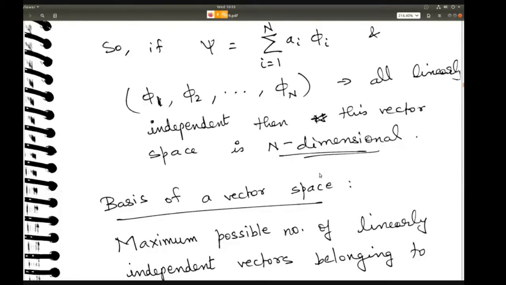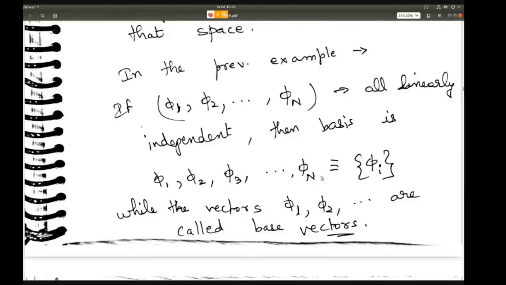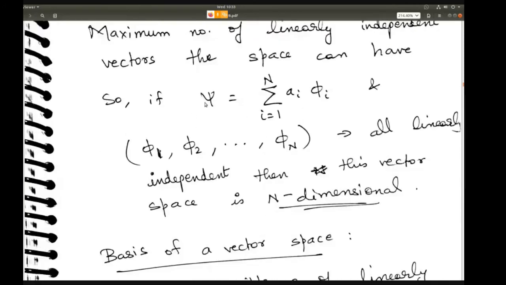Excuse me, ma'am, what's the difference between basis vectors? Basis vectors are what you use when you write some function psi in terms of other vectors. Like here you are writing psi in terms of phi 1, phi 2, phi 3, and so on.